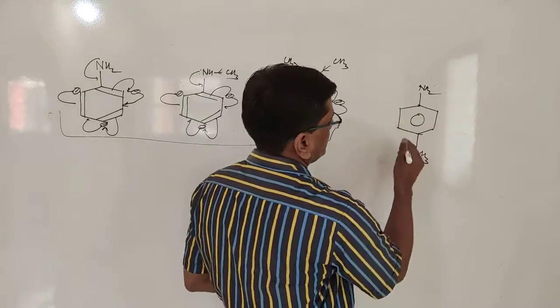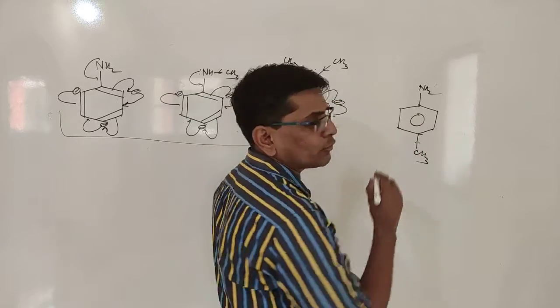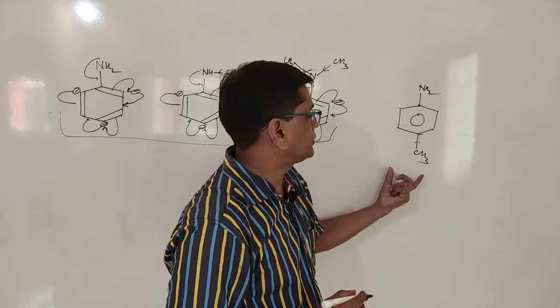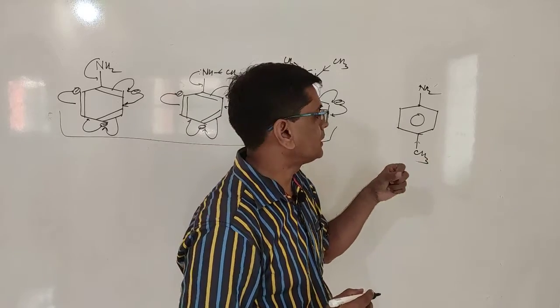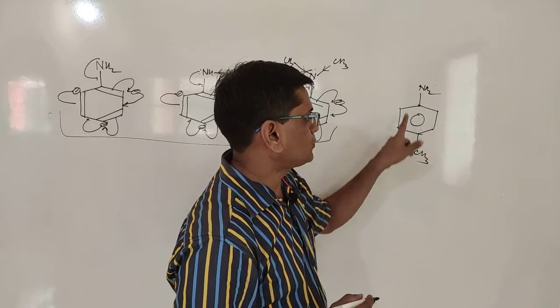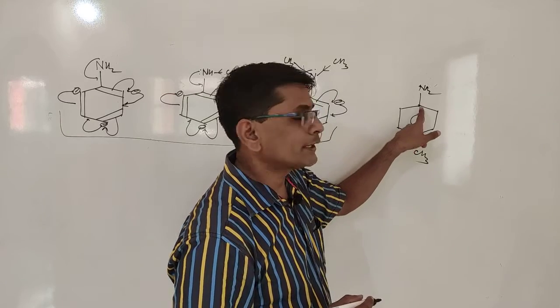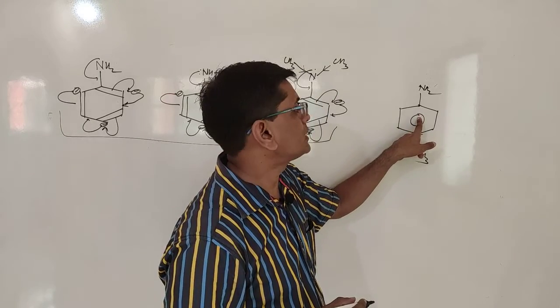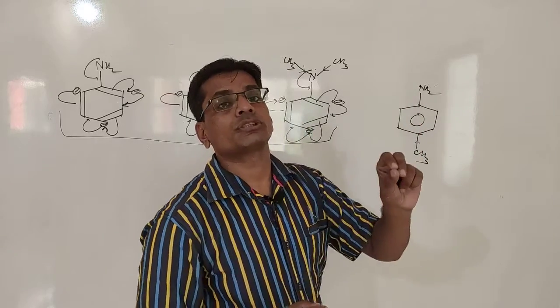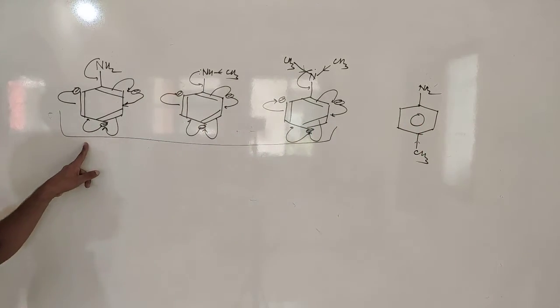When we consider this, then this can donate the electron, because alkyl is electron donating. They donate the electron by inductive effect, but they are not directly attached to nitrogen. That's why they donate the electron to the ring, and the ring becomes electron rich. That's why this nitrogen is also slightly electron rich as compared to aniline.